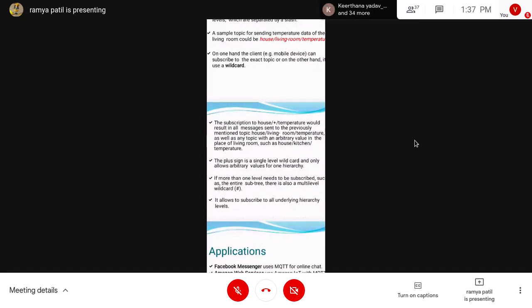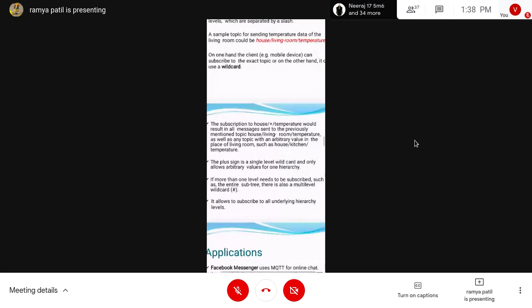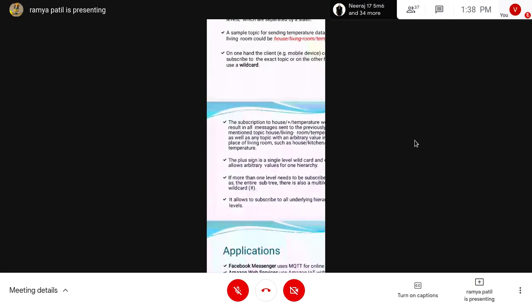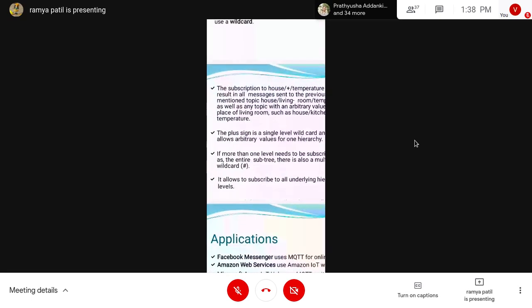If you want to get more, like the complete house's temperature, the temperature in other places, or if more than one level needs to be subscribed, such as the entire subtree, there is also a multi-level wildcard. In place of plus, we use the hash symbol.